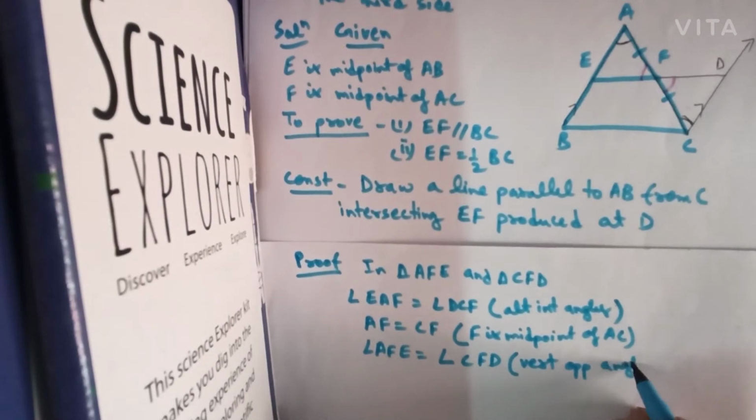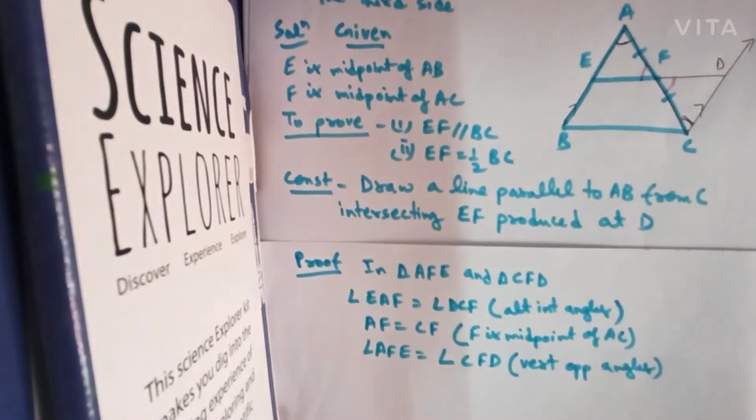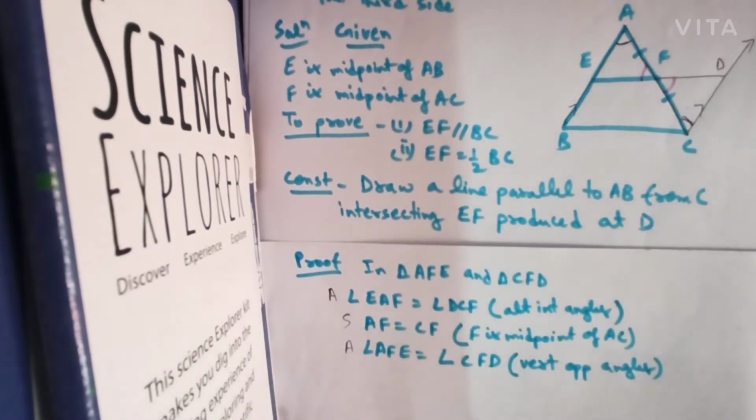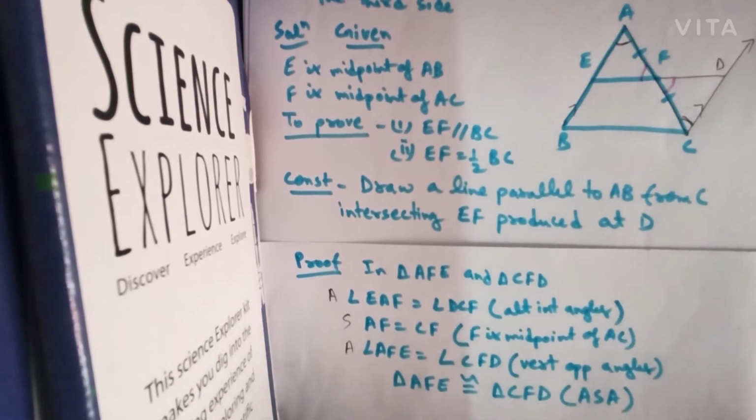So the vertically opposite angles are equal. Okay. So by angle side angle congruence, ASA congruence, we can say that triangle AFE is congruent with triangle CFD by angle side angle components.